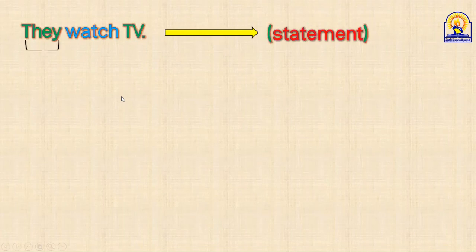Now, let's apply this. Yes, guys, who can read this statement and change it into a yes or no question? As you can see, I don't have yes at the Sathan. Yes, Sathan. Go ahead. They watch TV. Okay, Sathan. Do you have here an auxiliary verb? لا. Of course, no. You just have, طبعا, this is a statement, okay. They, it's what?